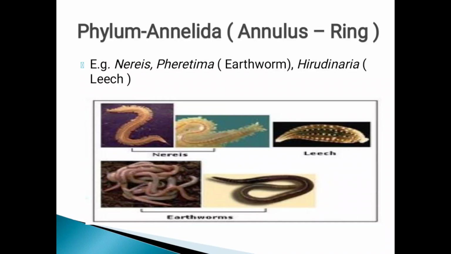Now here annulus means what? Rings. Means if you observe the body of this organism, it has ring-like structures. Now here the examples are Nereis, Pheretima, which is also known as the earthworm, and Hirudinaria, which is also known as the leech. Here in this picture I have shown the examples: Nereis, leech, earthworm. These are the examples for phylum Annelida.